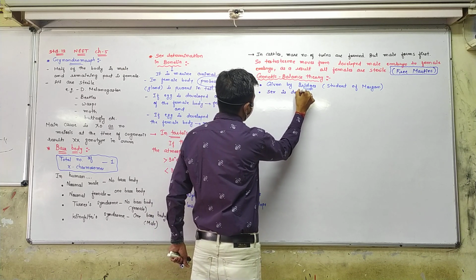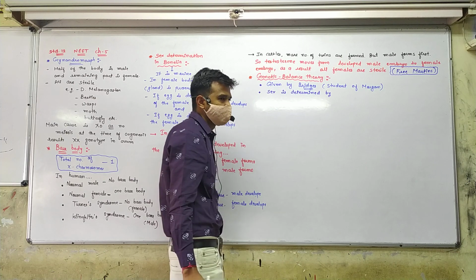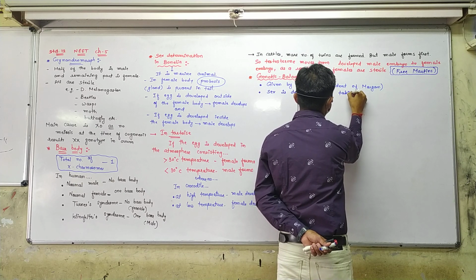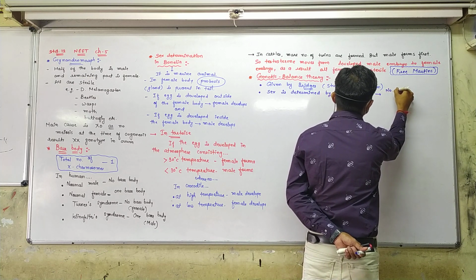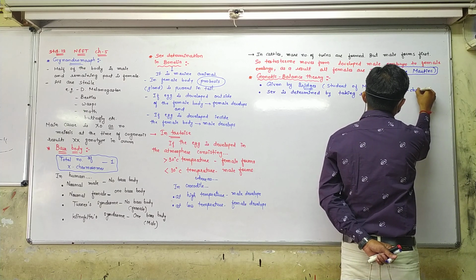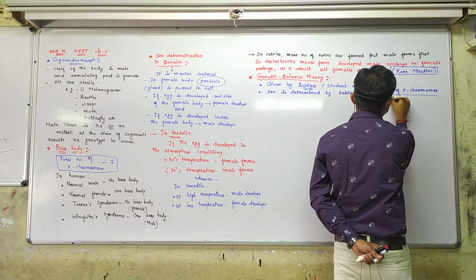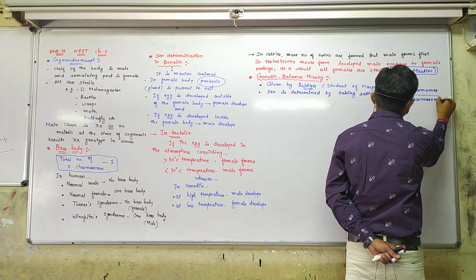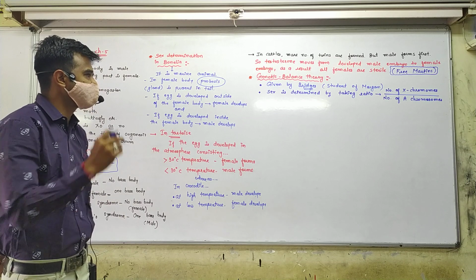Sex is determined by taking the ratio of the number of X chromosomes upon the number of A chromosomes.